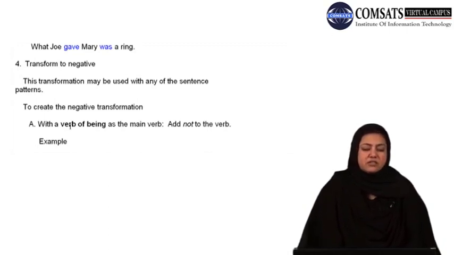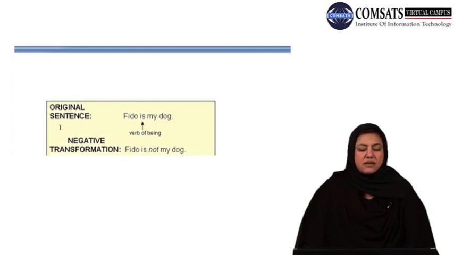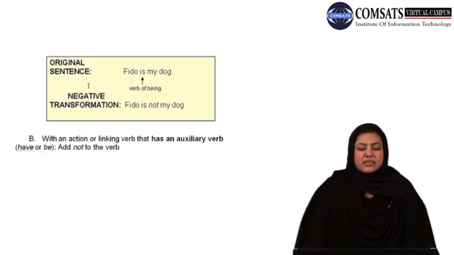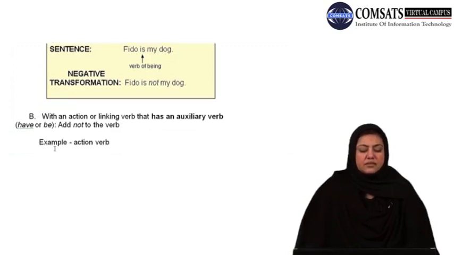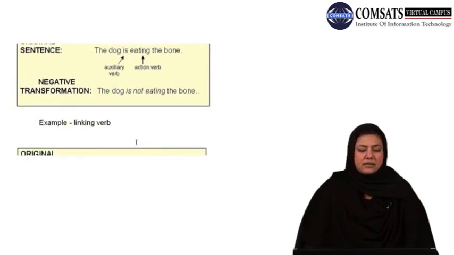To create the negative transformation, the first thing you are supposed to do is, with a verb of being as the main verb, add not to the verb. Look at the example, it would make this clear. Fido is my dog. Simply, Fido is not my dog. With an action or linking verb that has an auxiliary verb, have or be, you add not to the verb. Examples of action verbs: the dog is eating the bone. The dog is not eating the bone. I think this is something very simple and you understand that.